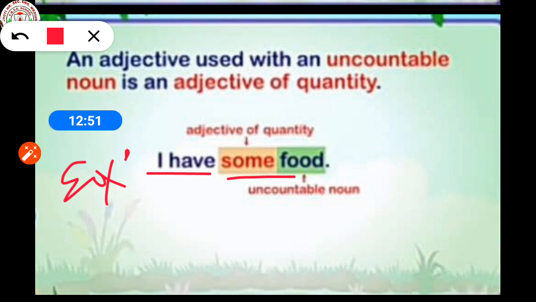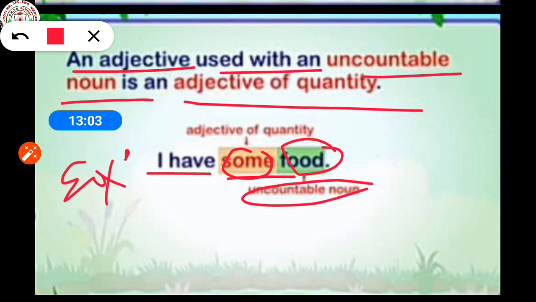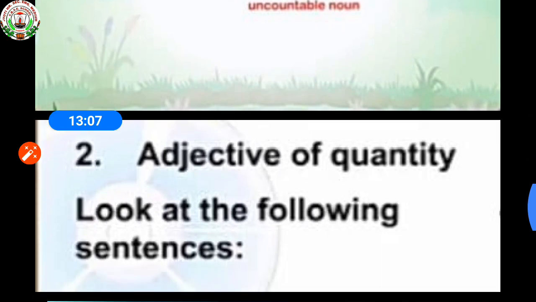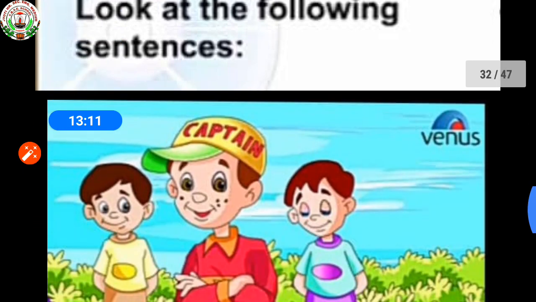Here, some is an adjective of quantity, and food is an uncountable noun. So an adjective used with an uncountable noun is an adjective of quantity. Now you can see some examples of adjectives of quantity.